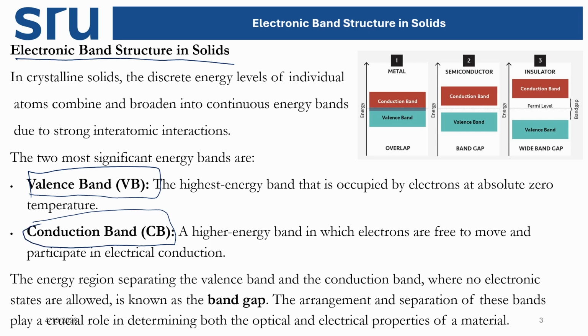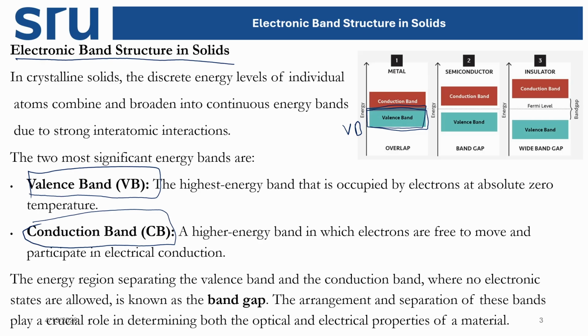The valence band is the band in the molecule where all the electrons are available, all electrons in one band. At absolute zero, all the electrons occupy this state, so we call that band the valence band. The conduction band is the band which is higher than the valence band, much higher in energy. We call it the conduction band, where there is no electron. So the valence band is full of electrons, the conduction band has no electrons, and the valence band is lower in energy while the conduction band is higher in energy.